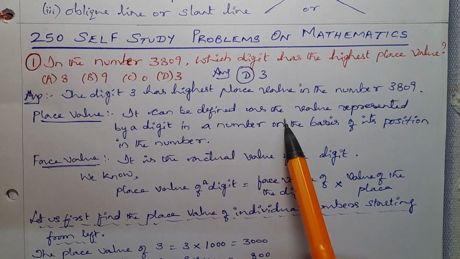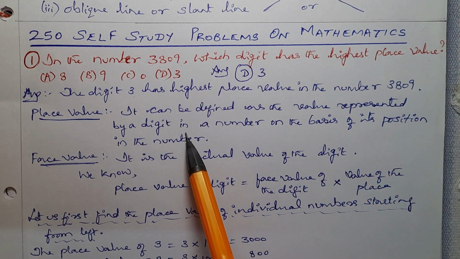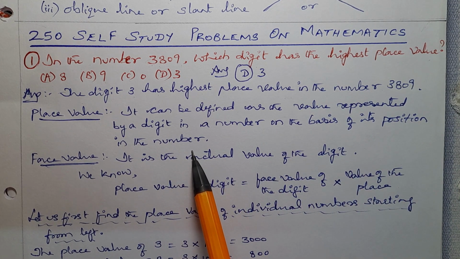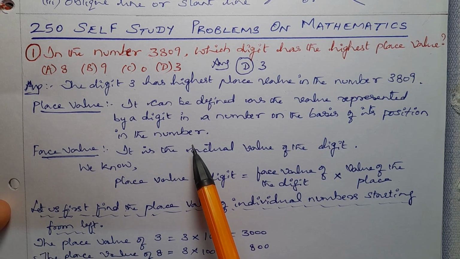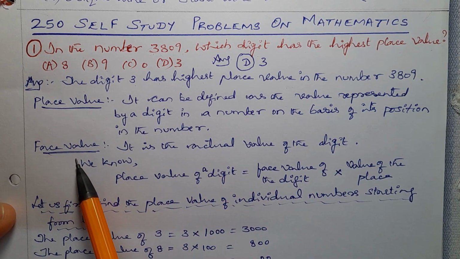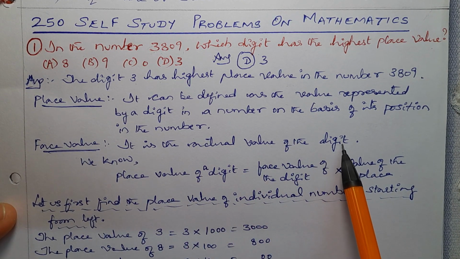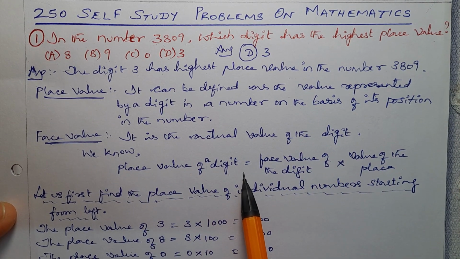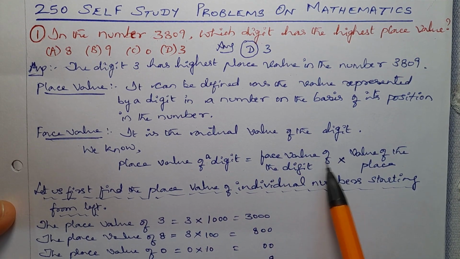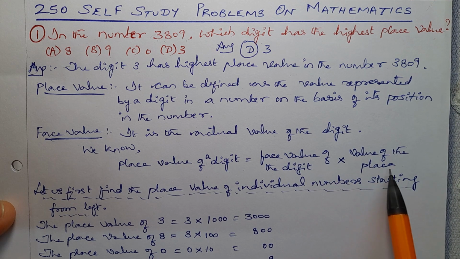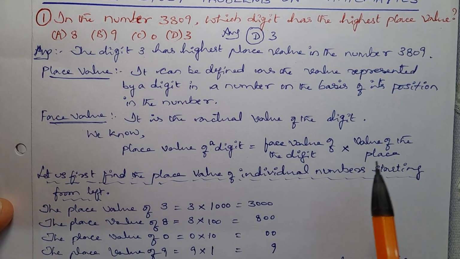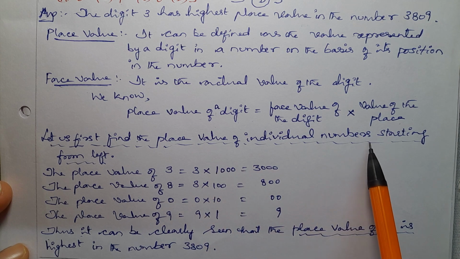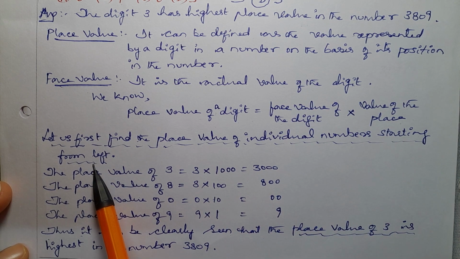It can be defined as the value represented by a digit in a number on the basis of its position in the number. Okay, position anna represent madutte. Face value, it is the actual value of the digit. We know place value of a digit equal to face value of the digit into value of the place. Let us first find the place value of individual numbers starting from left.